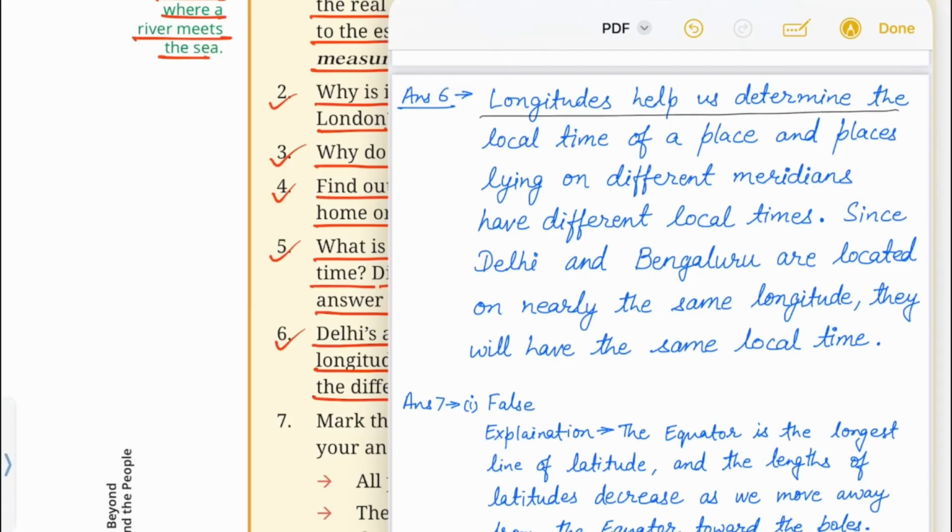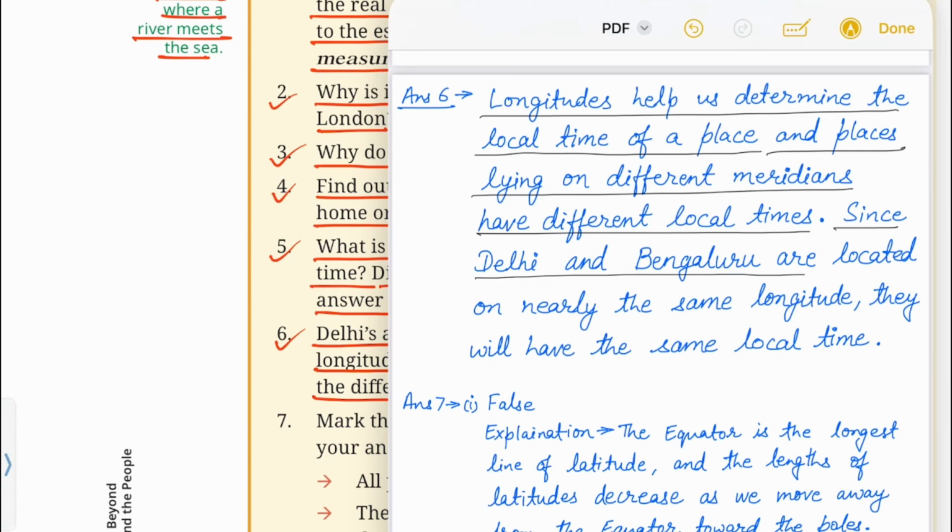Longitudes help us determine the local time of a place, and places lying on different meridians have different local times. Since Delhi and Bengaluru are located on nearly the same longitude, they will have the same local time.